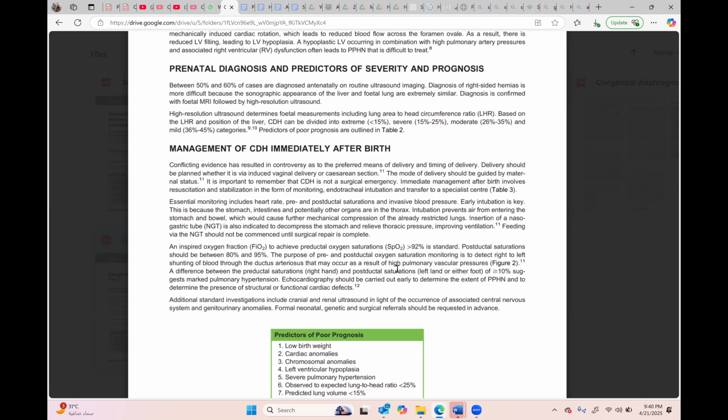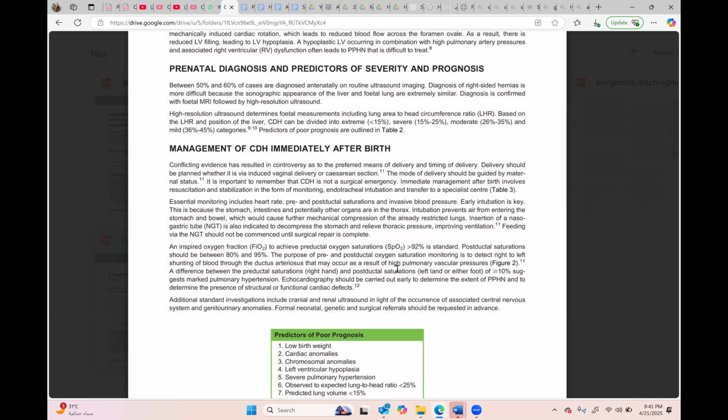This point I wanted to show you: the right radial artery will be preductal. Do you know the concept of preductal? The brachiocephalic artery comes out from the aorta before the ductus arteriosus, so that will be the more accurate blood, because after that there will be mixing of blood if there is shunt reversal.